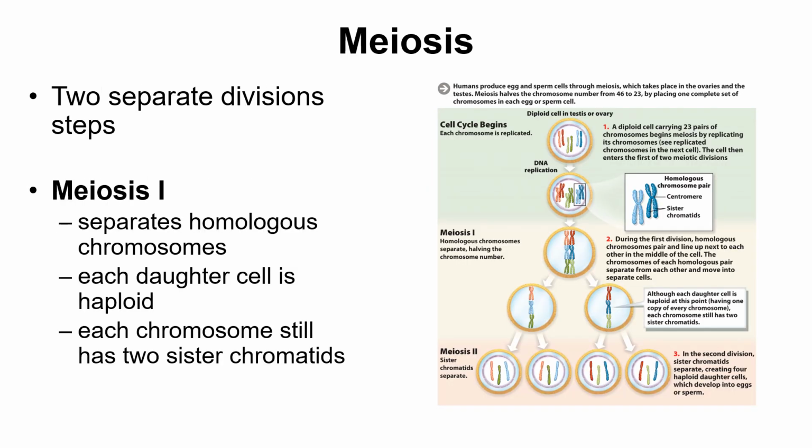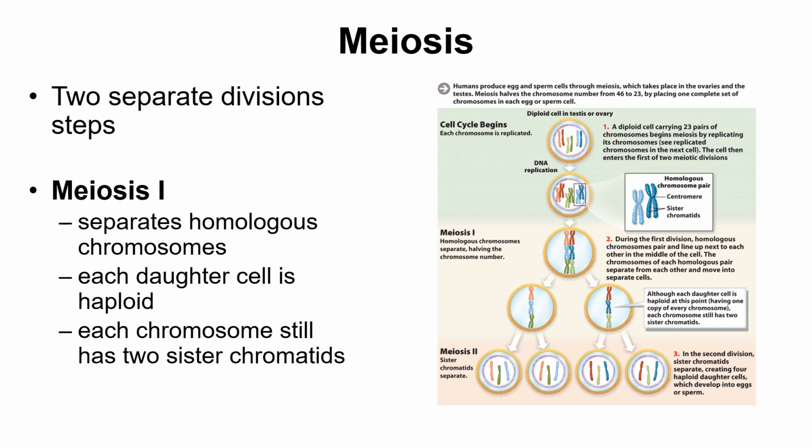So meiosis consists of 2 separate division steps. So just like mitosis, you're still going to have the reproductive phase or interphase where you have G1, the S phase, and the G2 phase. And then you're going to have prophase, metaphase, anaphase, telophase of meiosis 1. And then you're going to have prophase, metaphase, anaphase, telophase of meiosis 2.